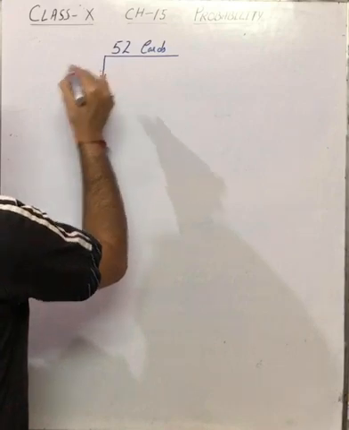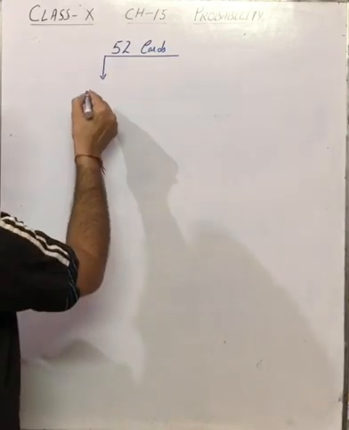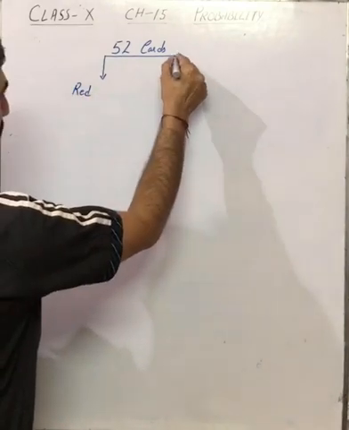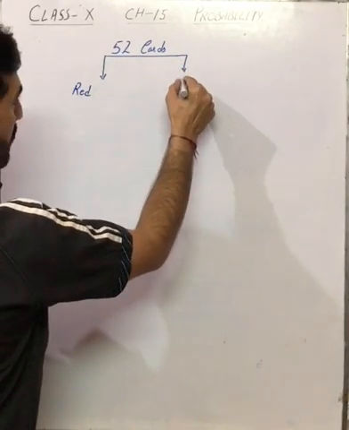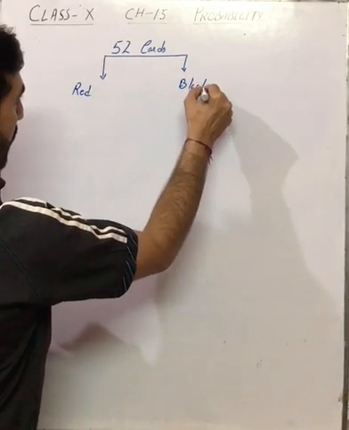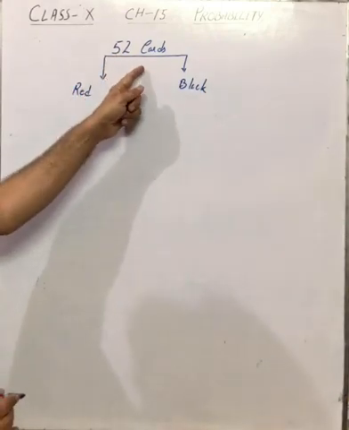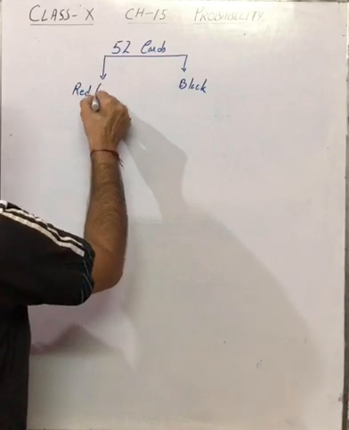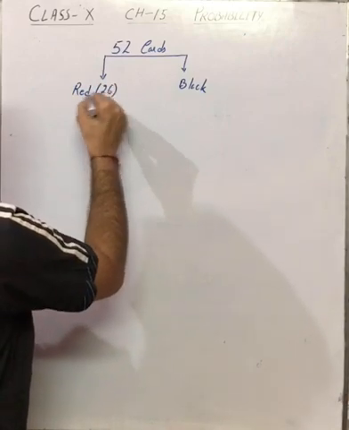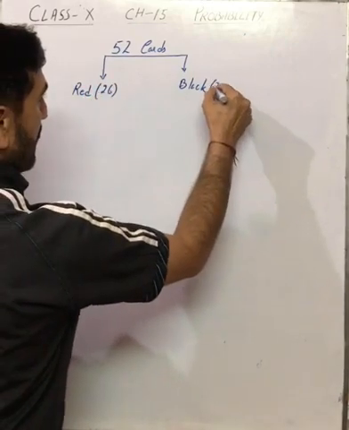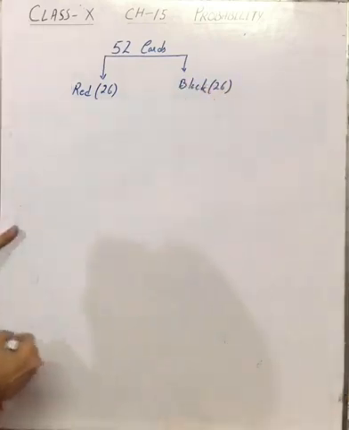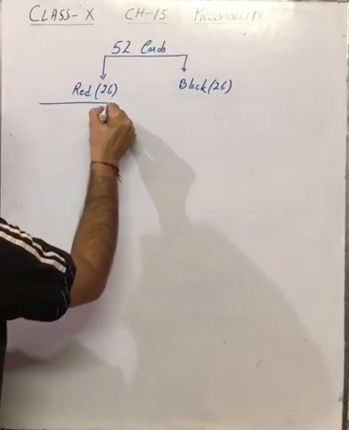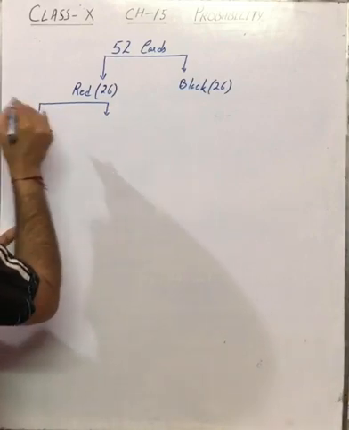These 52 cards are divided into two colors, red and black. 52 are total, out of which 26, half, are red and 26 are black. Now these 26 red cards are further divided into two suits.